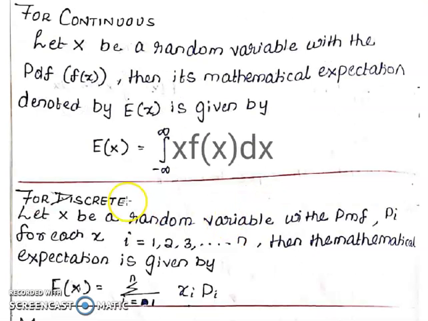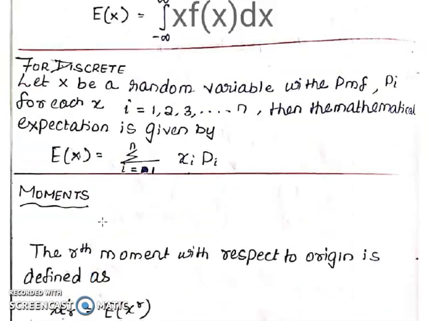In the case of discrete, suppose x is a random variable with a probability mass function pi, where i runs from 1 to n. Then the mathematical expectation is given by E of x equal to the summation, i running from 1 to n, of xi into pi. So here it is integration of x into f of x, and here it is xi into the probability function. That is expectation. Now moments.